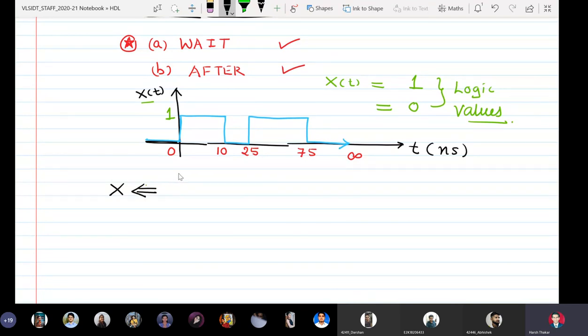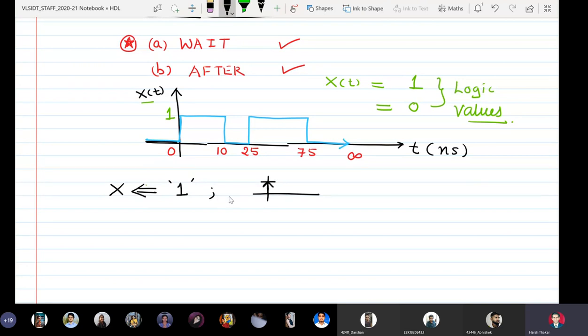Now x is a 1-bit signal, so the values have to be enclosed in single quotes. When I say x is assigned 1, semicolon, what happens is this: on the timeline, the signal now rises here.